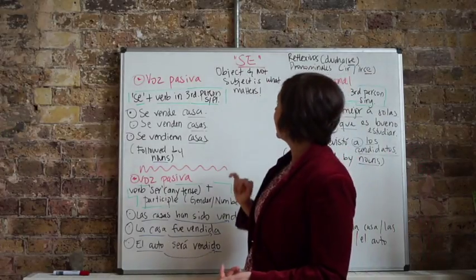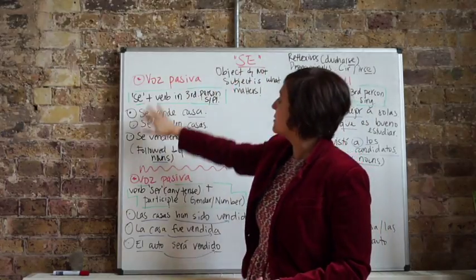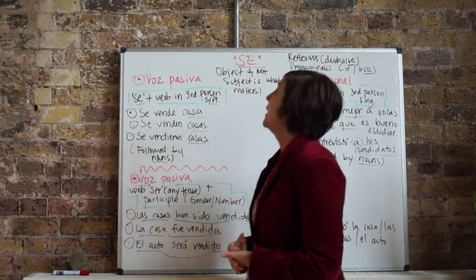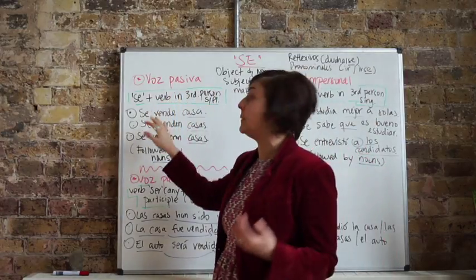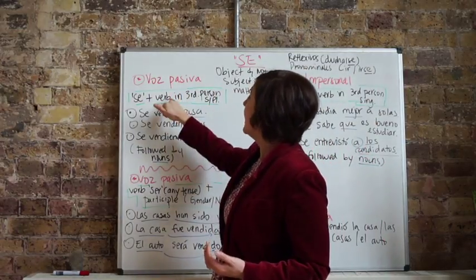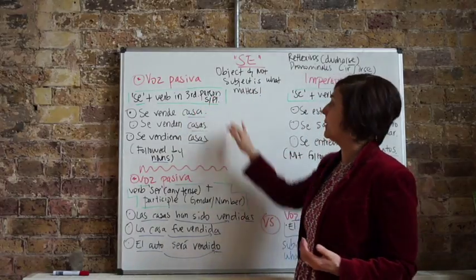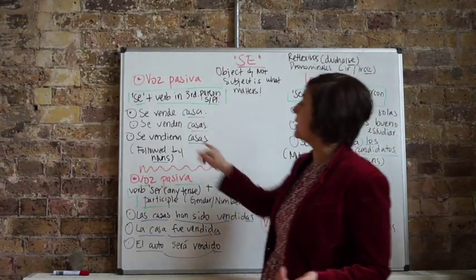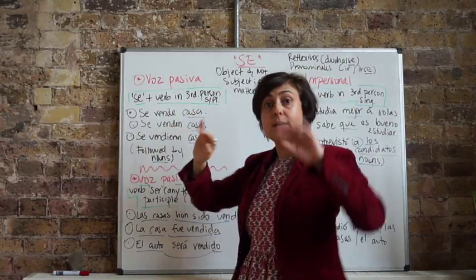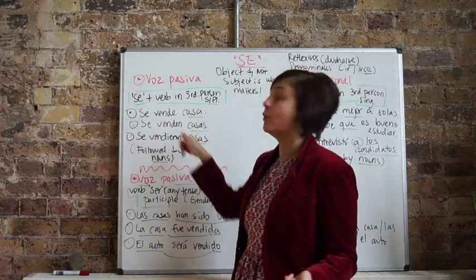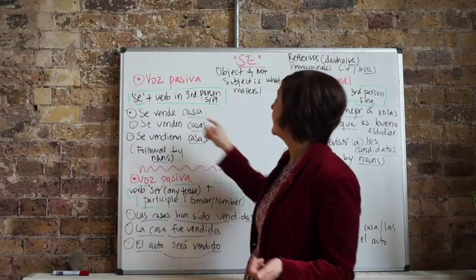So going back to se, we're going to see it here. Let's look at it in the construction of the voz pasiva, passive voice. So it's very easy how we build this. We start with se, and then we have the verb in the third person, either singular or plural. I'm going to put 3 examples here. Probably things you have seen traveling or reading the news yourself. You will have seen constructions like this.